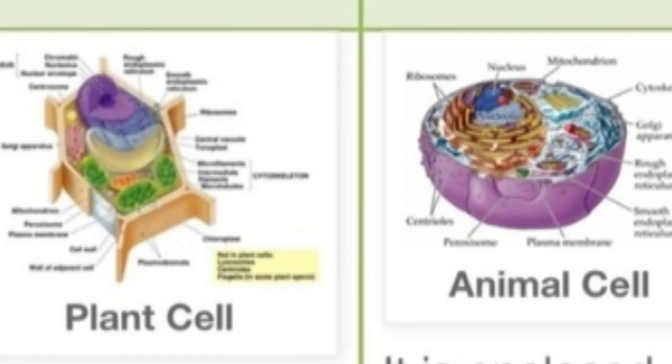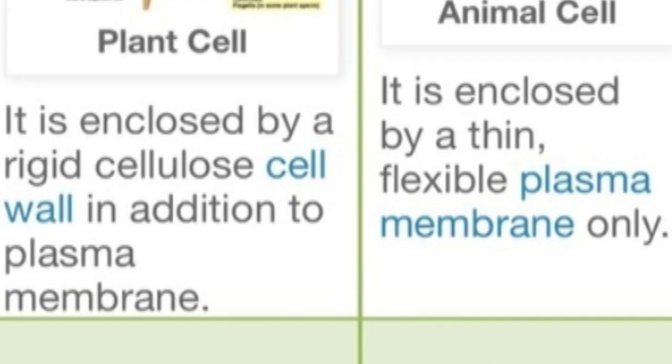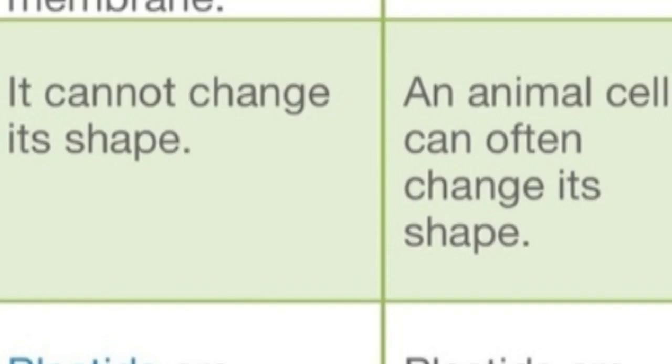Let's see how the plant cell differs from the animal cell. Plant cell contains cell wall in addition to plasma membrane, but animal cell contains only the plasma membrane. Plant cell cannot change its shape, but animal cell can often change its shape.